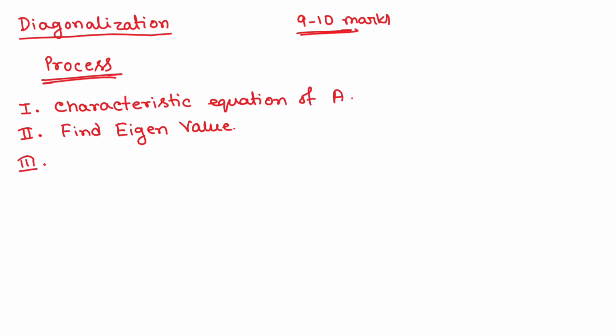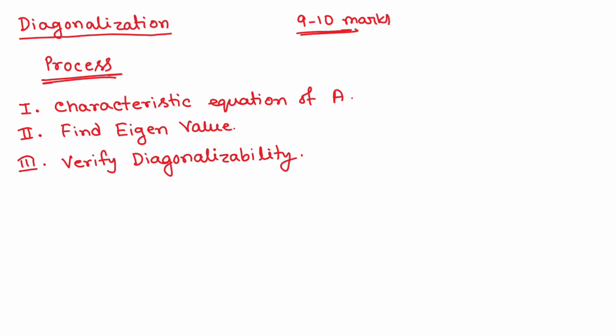Now step 3 is you have to verify whether this matrix is diagonalizable or not. So the third step is verify diagonalizability.